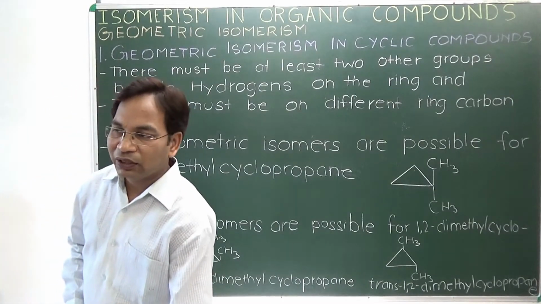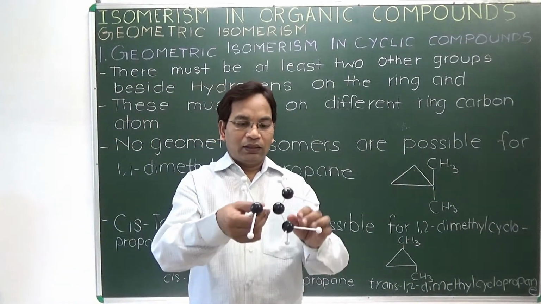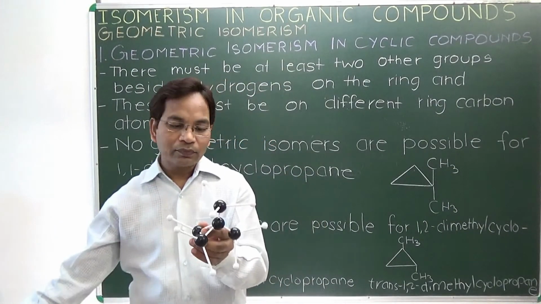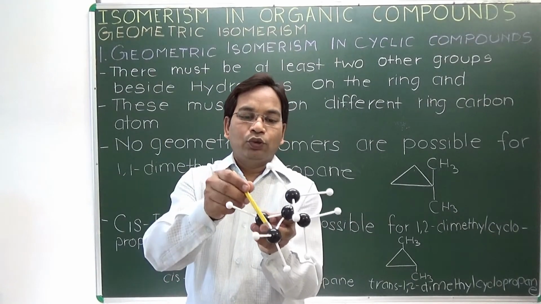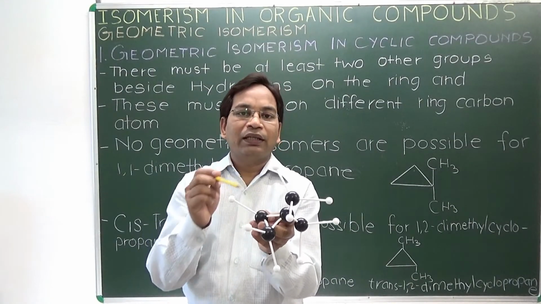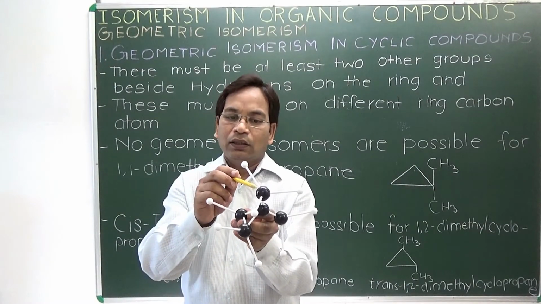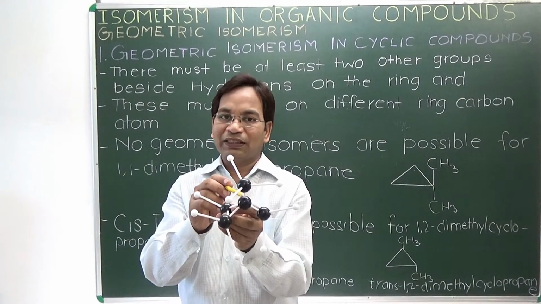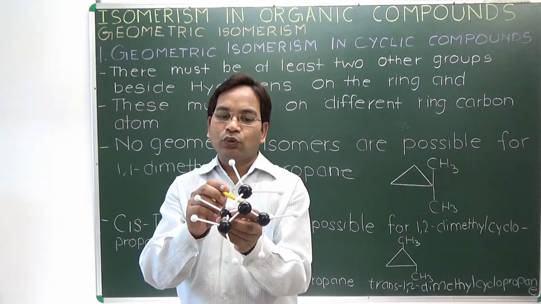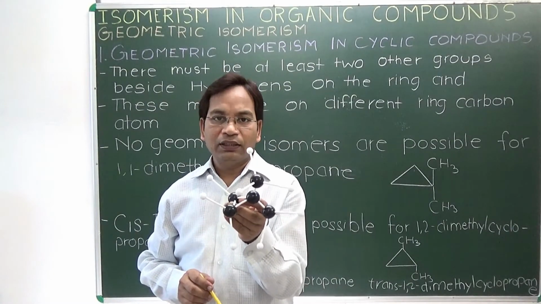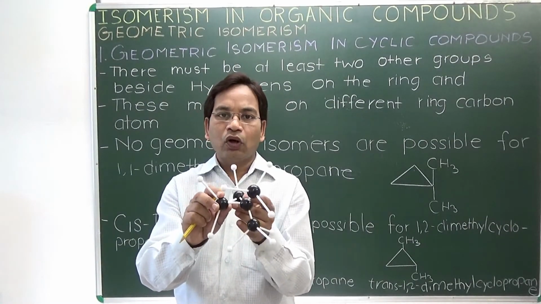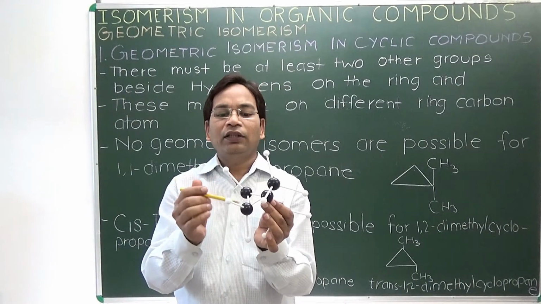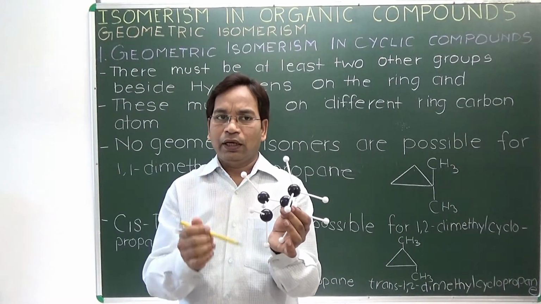This can be explained with the model of cyclopropane. This is 1,1-dimethyl cyclopropane. Here 1, 2, 3, these three carbons make cyclopropane, and this methyl group and this methyl group are substituted on the first carbon, the same carbon, so this compound is 1,1-dimethyl cyclopropane, and it does not show any geometric isomerism because the other two carbon atoms have the same hydrogen.